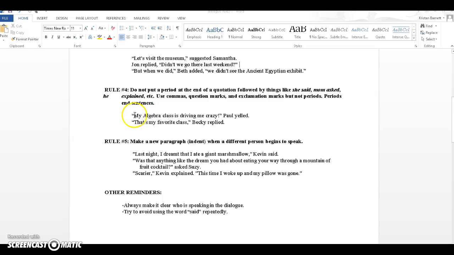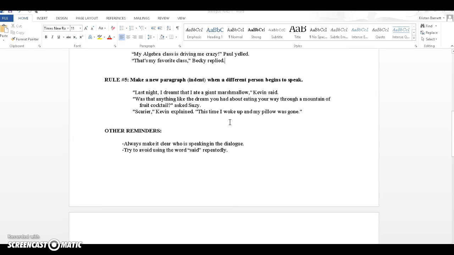But you don't have to follow grammar necessarily. Okay, so: "My algebra class is driving me crazy!" Paul yelled. So that period shows that's the end of this whole thought. Or: "That's my favorite class," that's the end of her dialogue, but it's not the end of the sentence, so this person just used a comma. Becky replied. And then, rule number 5: make a new paragraph indent when a different person begins to speak.